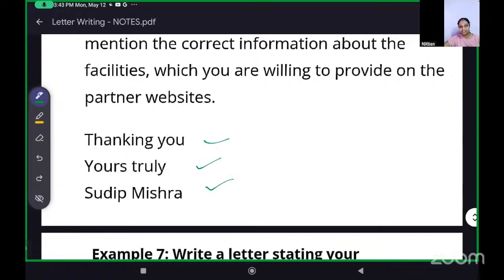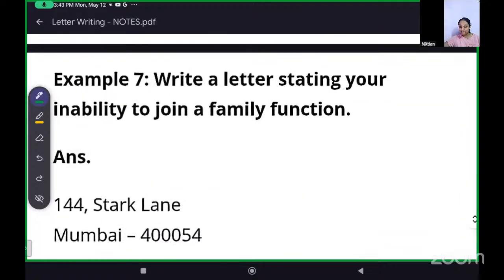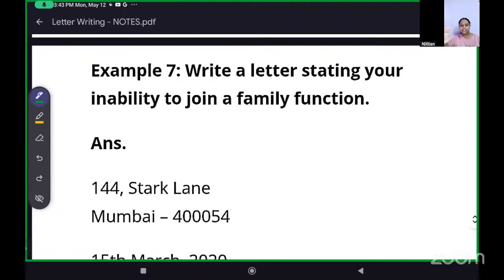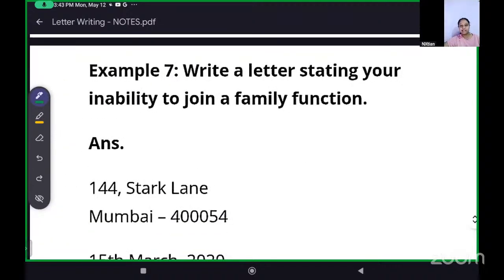Any doubt now? Okay. Homework is to read the rest of them. Read examples 7, 8, and 9. I will send 2 letters for you as homework to finish and send back to me. Take 2 days, take tomorrow also, and you can send it to me by tomorrow. I'll send two homework letters, one formal and one informal. Okay, ma'am. So we will continue the rest of the portion tomorrow.